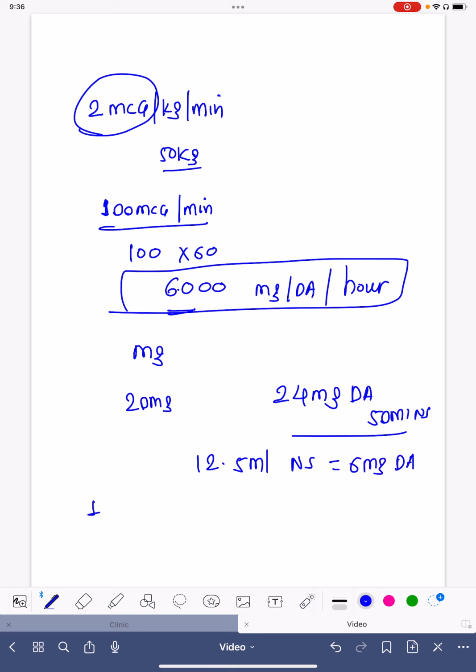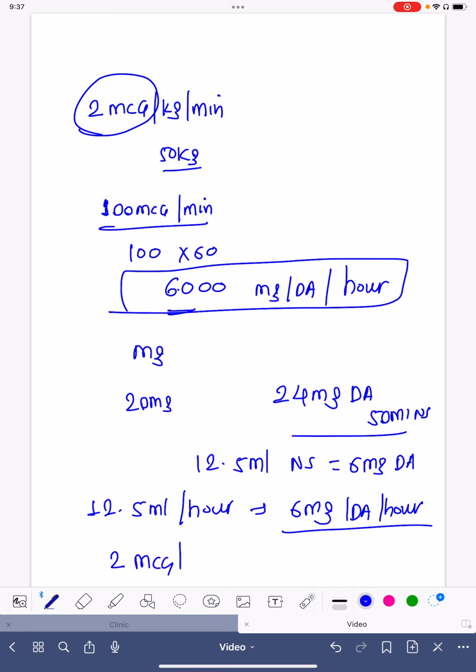So you can simply continue this infusion at 12.5 ml per hour, and it will deliver 6 milligram of dopamine per hour. So 6 milligram of dopamine per hour means you are delivering 2 microgram per kg per minute of dopamine to the patient. That's all for today. Thank you.